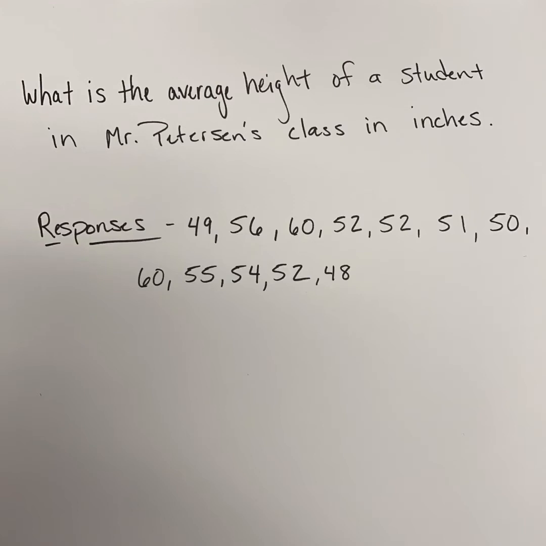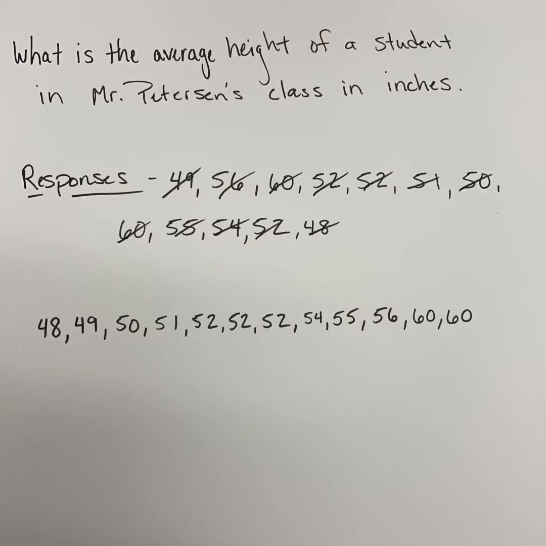Remember, one of the first things that we do with the data set that's going to make it easier for me is I'm going to place these in order from least to greatest. So now I have my numbers in numerical order from least to greatest, and now I am going to determine how big or what my number ranges are going to be for my histogram.